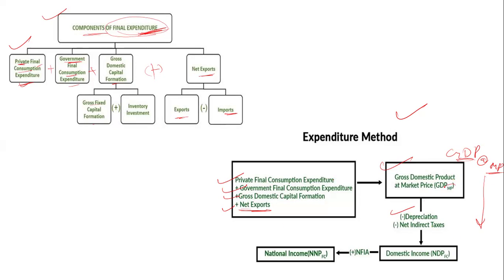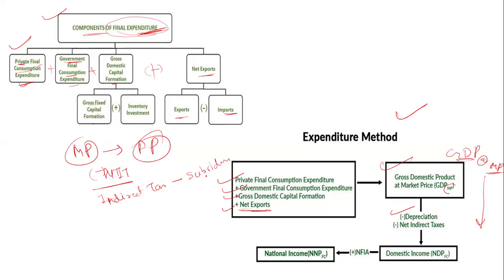And for converting the market price to factor price, what do we do? We deduct the net indirect taxes. And what are net indirect taxes? Indirect taxes minus the subsidies the government gives us. So we deduct the indirect taxes and add the subsidy.